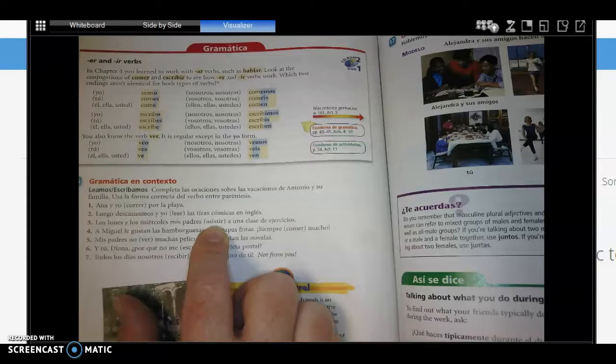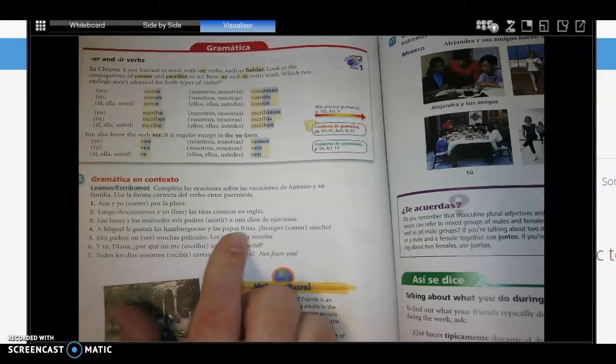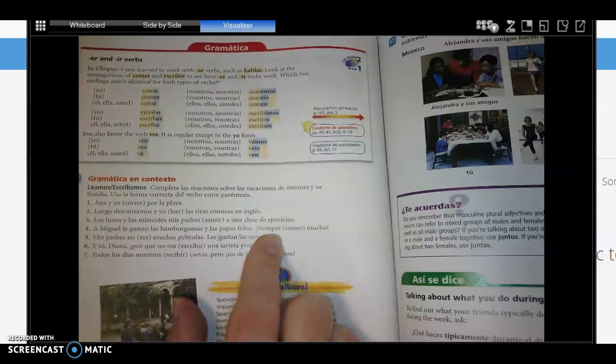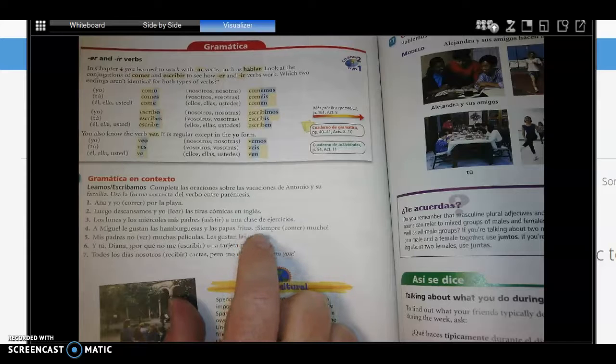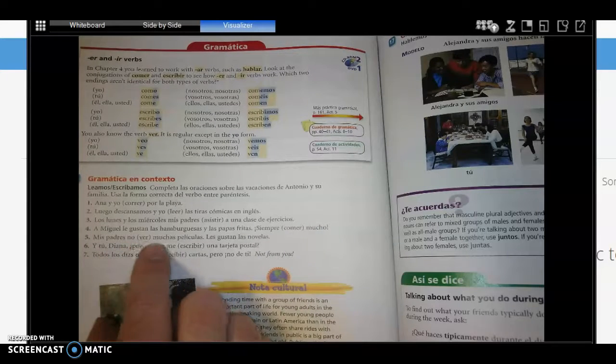So you should say asisten. Okay. A Miguel le gustan las hamburguesas y las papas fritas. So Miguel likes hamburgers and French fries. He always eats a lot. So our subject, of course, is he or Miguel. So what form of comer would you use for he? Hopefully you said come.